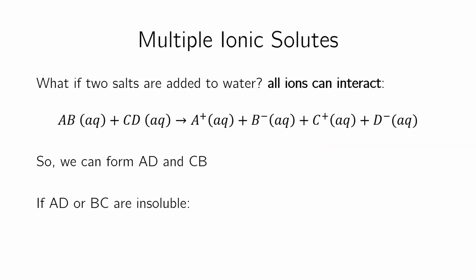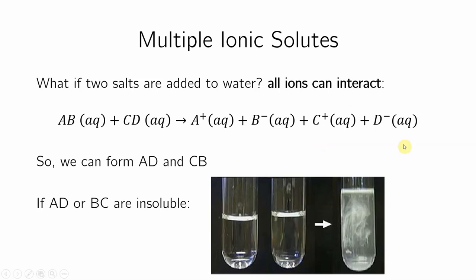If AD or BC are on that table that we just looked at, and they are predicted to be insoluble, well then I will see it come out. This will happen, it will precipitate. So if this is AB, this is CD, and I mix them together, let's say BC is insoluble, well, BC will start coming out. That's what you'll see. It will become cloudy, and then it will start raining or precipitating. That's what we're calling it, precipitate.